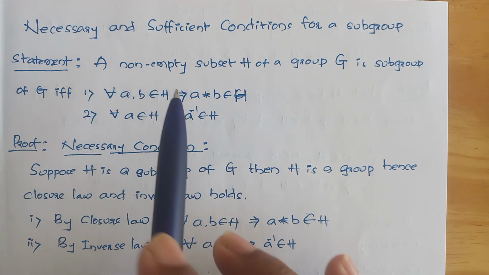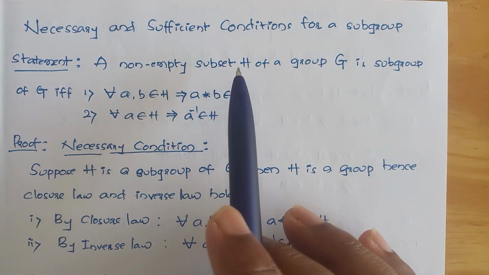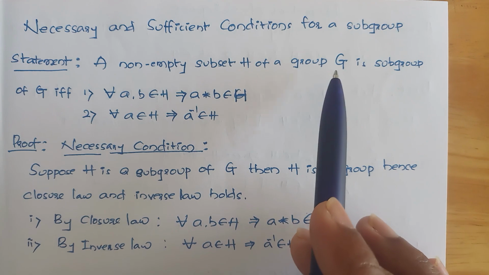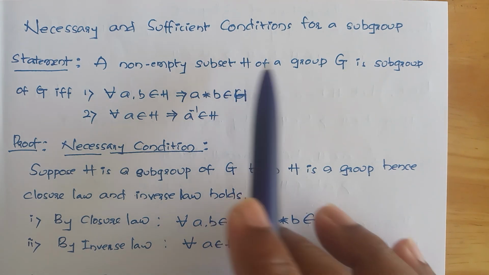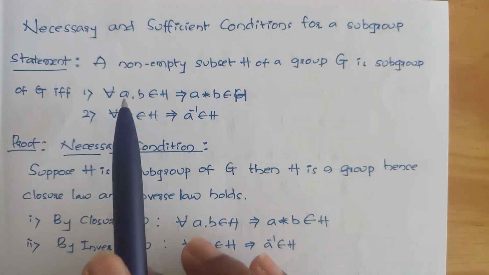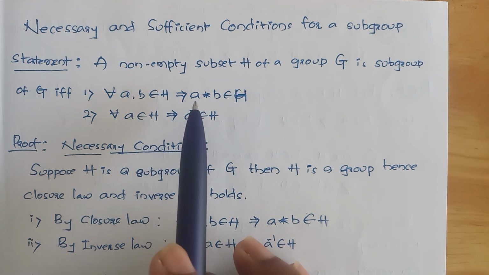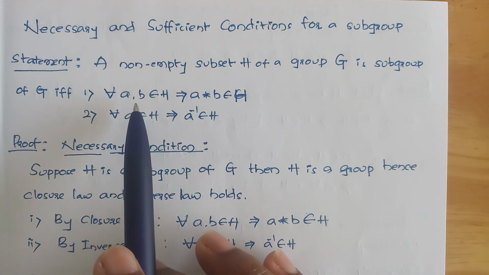What is the given data here? H is a non-empty subset and G is a group, and H is a subgroup of G. Using this data we have to check whether this condition follows or not.